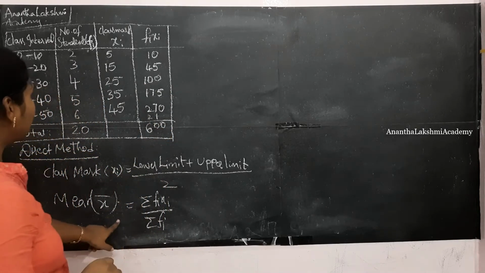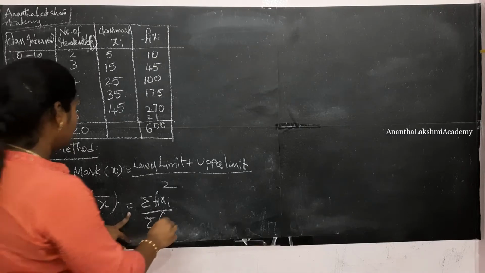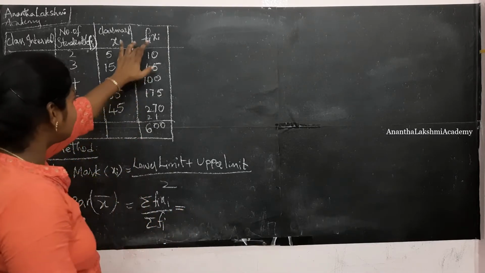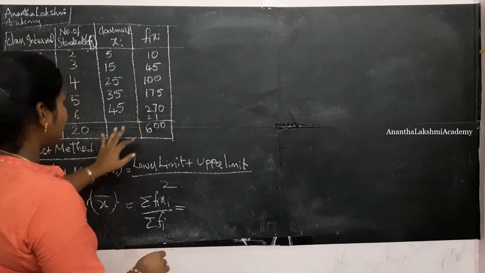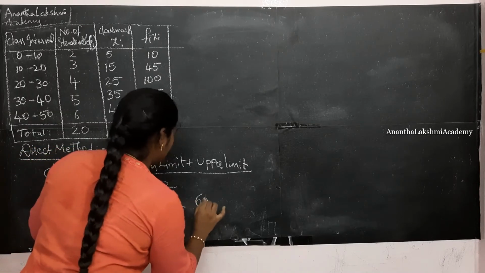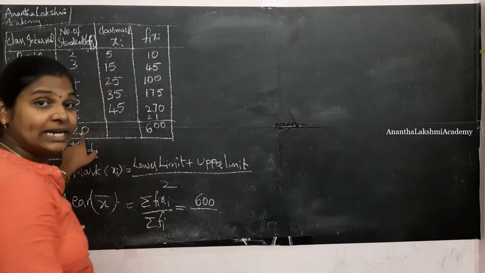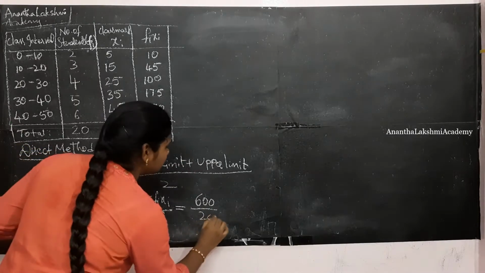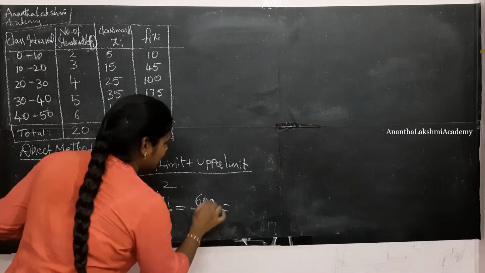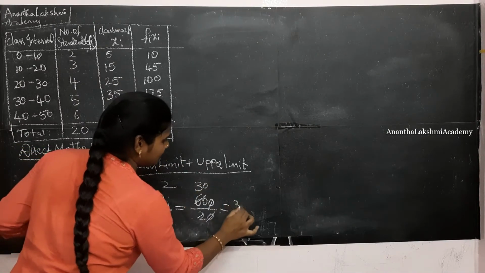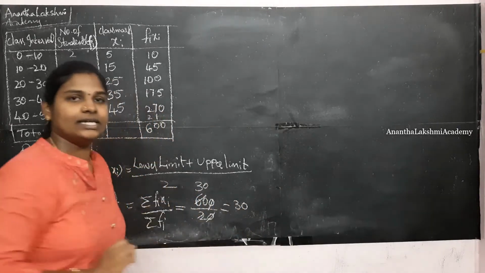So the mean is going to be sigma fixi, which is 600, divided by 20. The 0 gets cancelled and the mean by the direct method is nothing but 30.